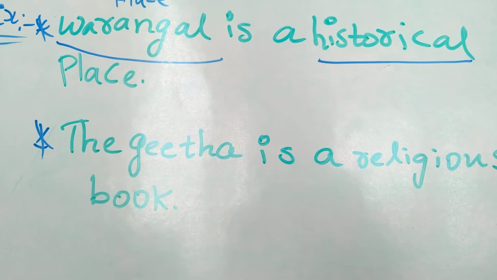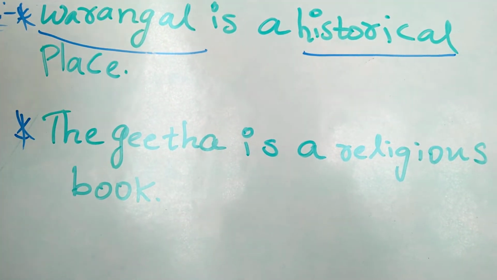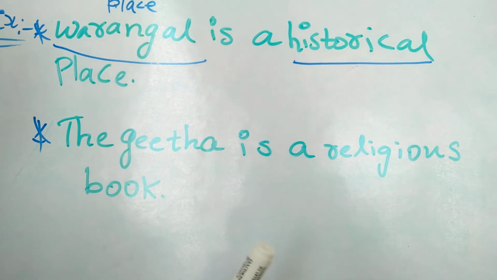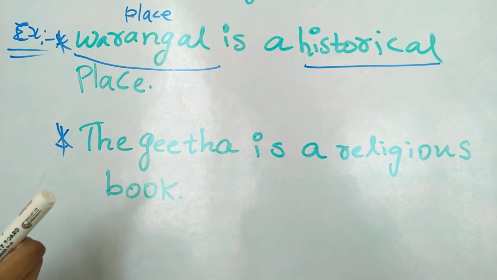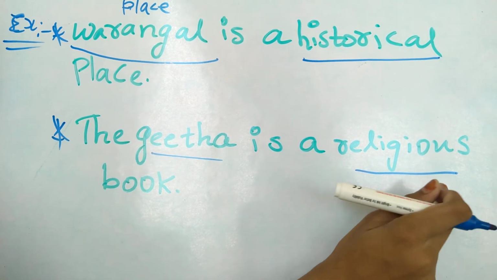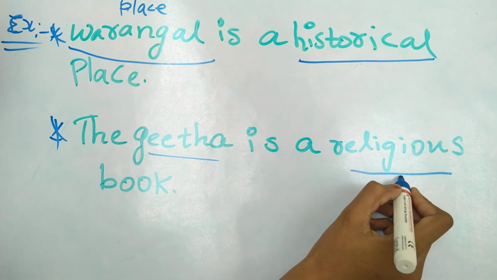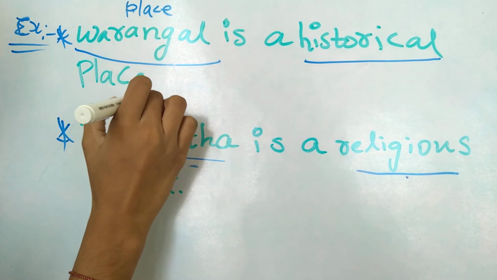So this Gita is a proper noun, which means this is also a noun. What is the adjective here? Religious is the adjective. This religious is saying about Gita.